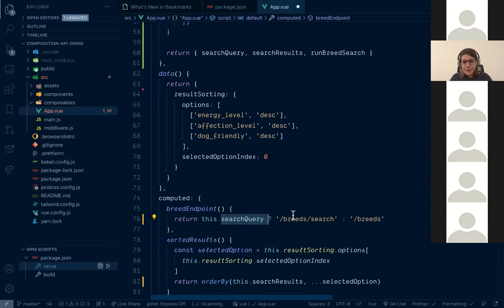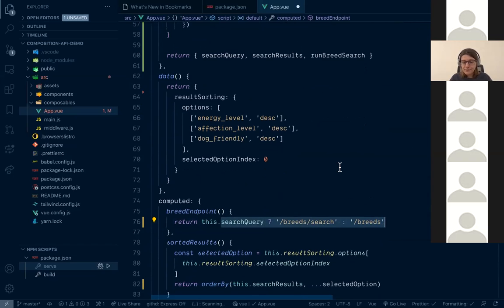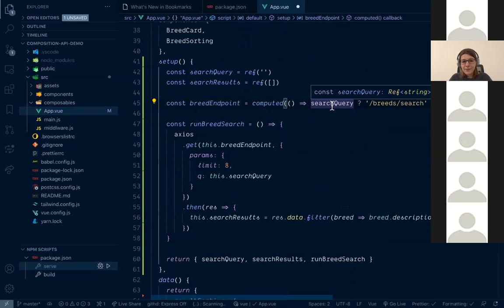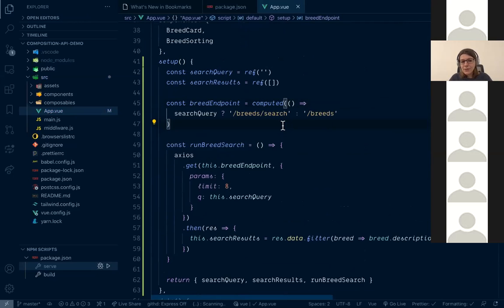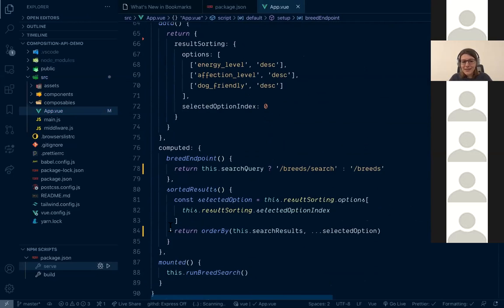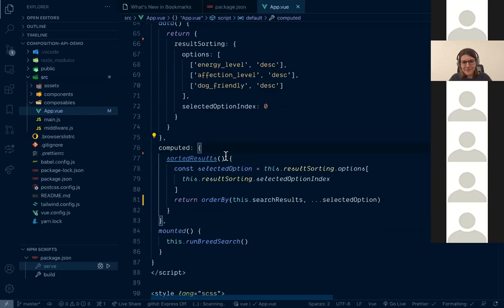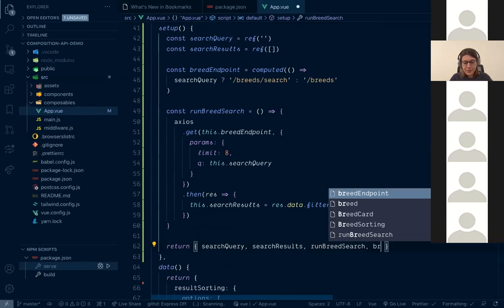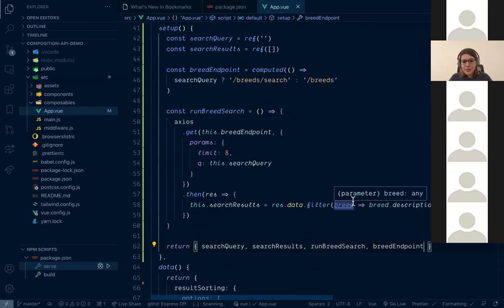And let's see what we are returning here. It says this.searchQuery, breedSearch, breeds. Again, this doesn't exist here. So we go with searchQuery. And it seems good. Let's delete computed and see that it's not working. I will also return breedEndpoint just to demo.